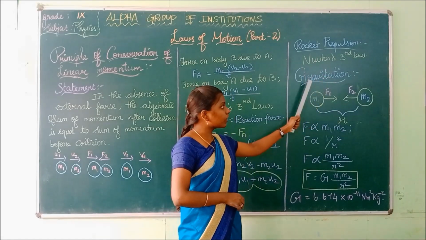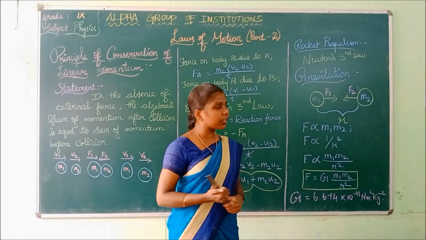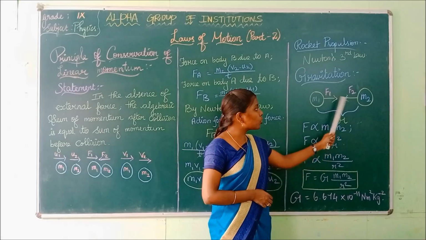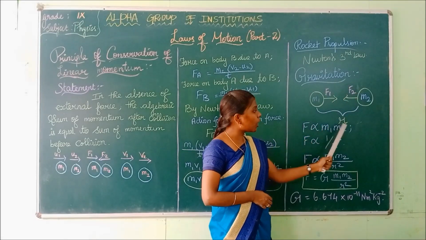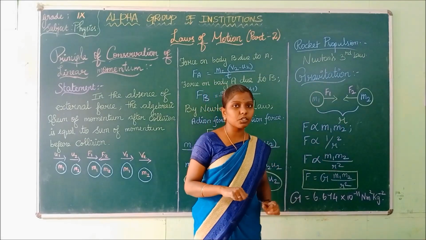Next topic is gravitation. Yes, what is gravitation? Now consider these two masses M1 and M2, and the forces acting on these two masses be F1 and F2. R be the distance. Now what is the definition for gravitation?